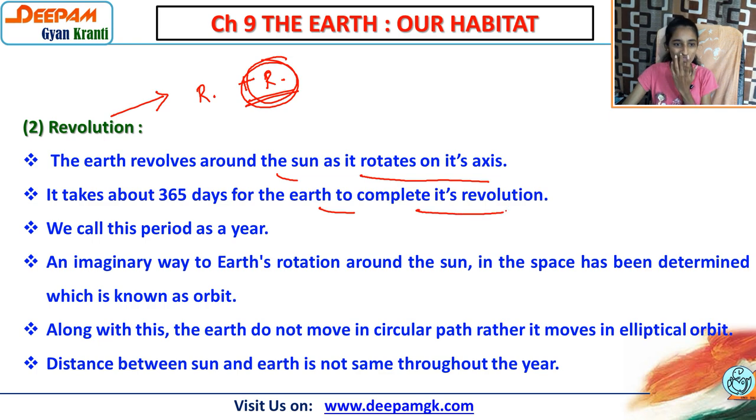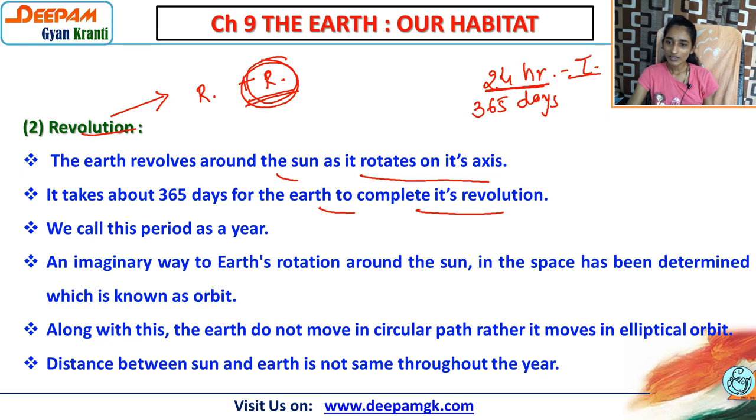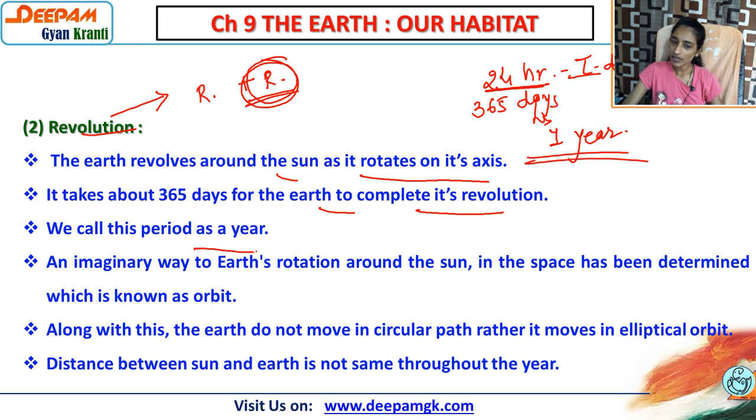Now it takes 365 days to complete its revolution. So as far as rotation is concerned, we have 24 hours. And as far as revolution is concerned, that is 365 days. These 24 hours are called one day, and these 365 days are considered as 1 year. So that is also important. We call this period a year.